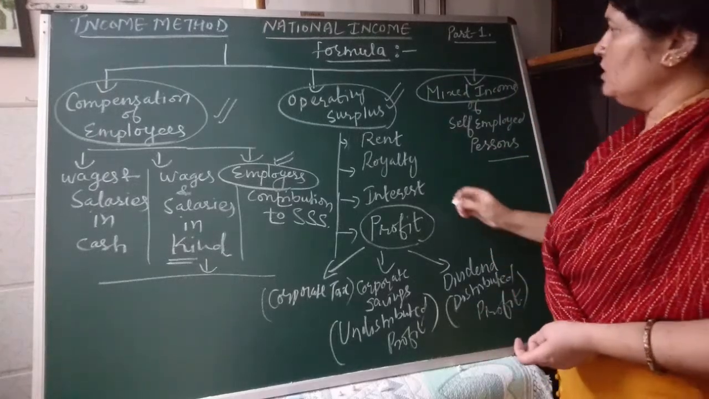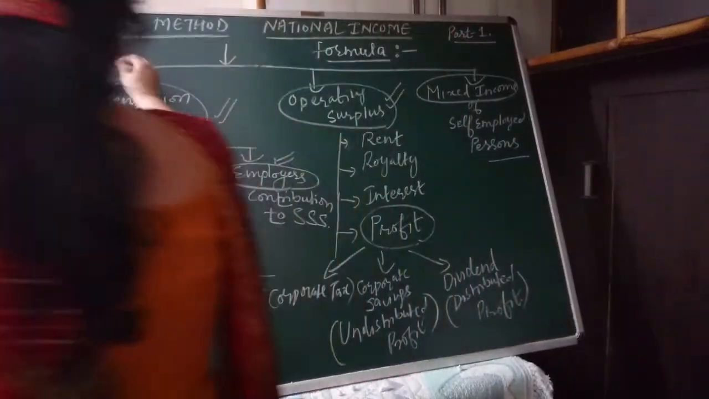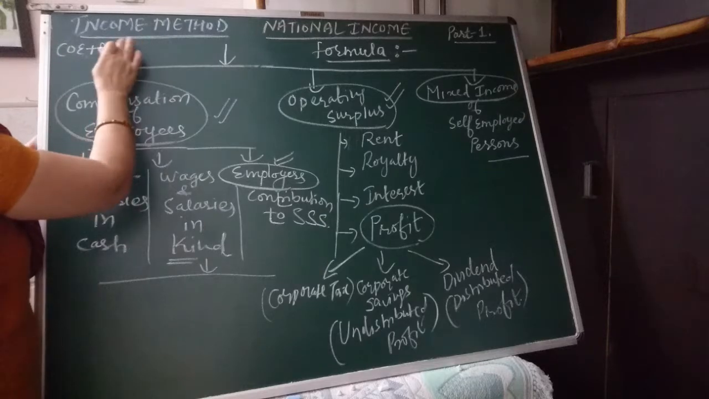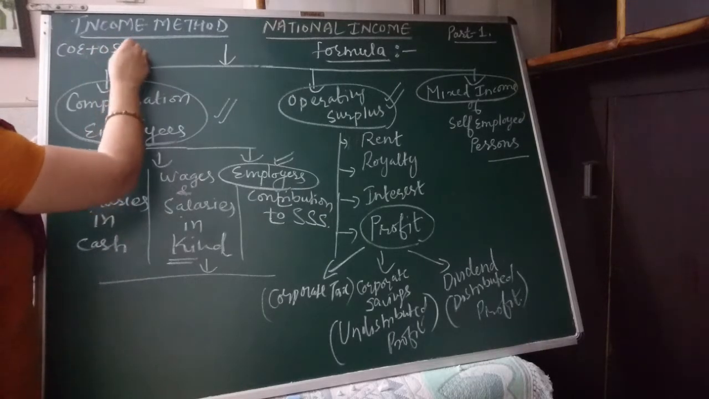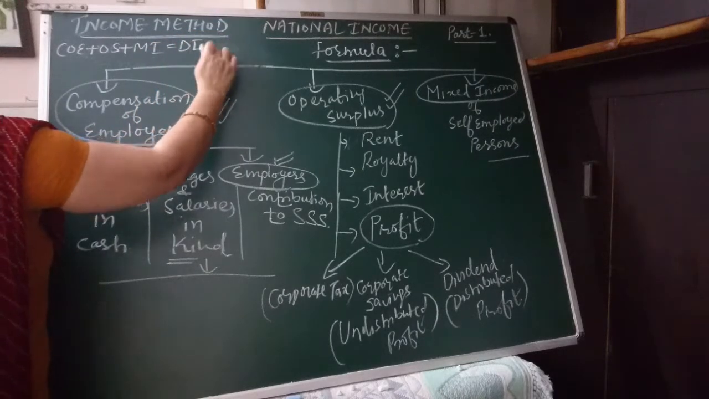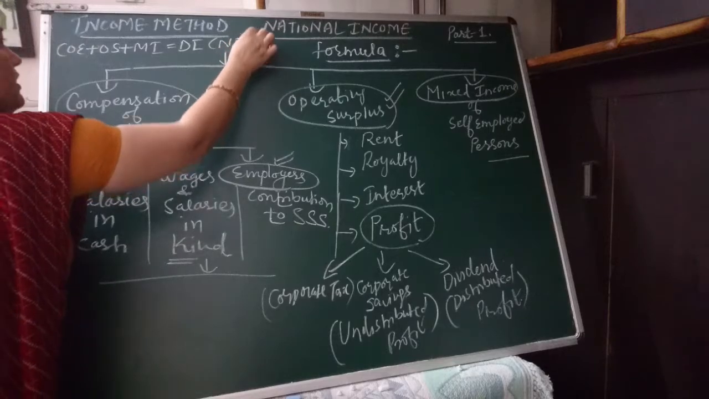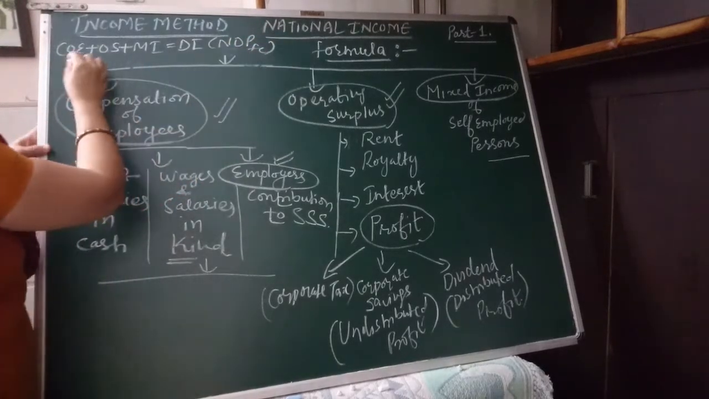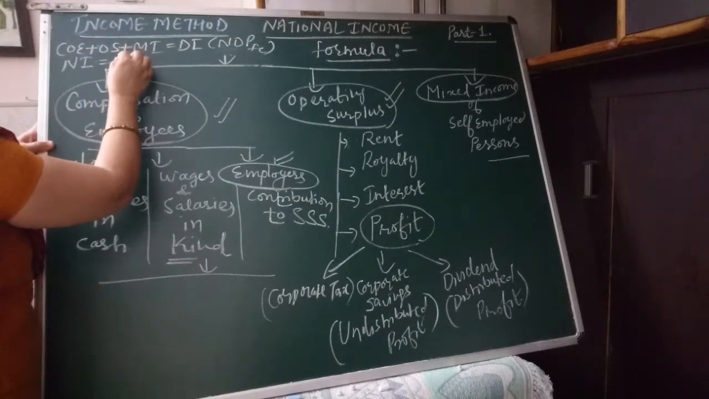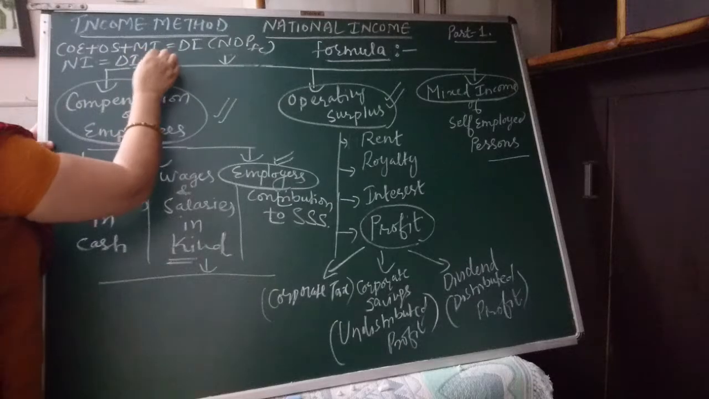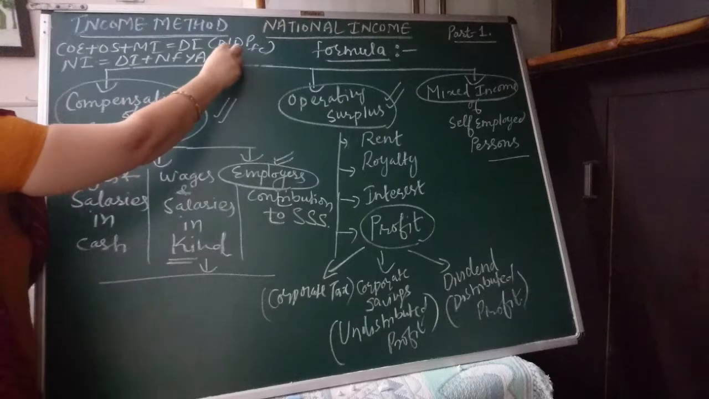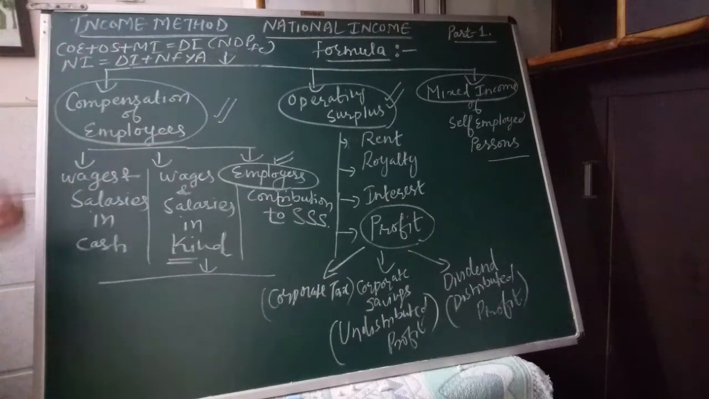So by summing up all these values, compensation of employees plus operating surplus plus mixed income, that would be equivalent to domestic income. Or domestic income means net domestic product at factor cost. And if we want to calculate national income, national income is equal to domestic income plus net factor income from abroad. So in this way we can calculate the income method.